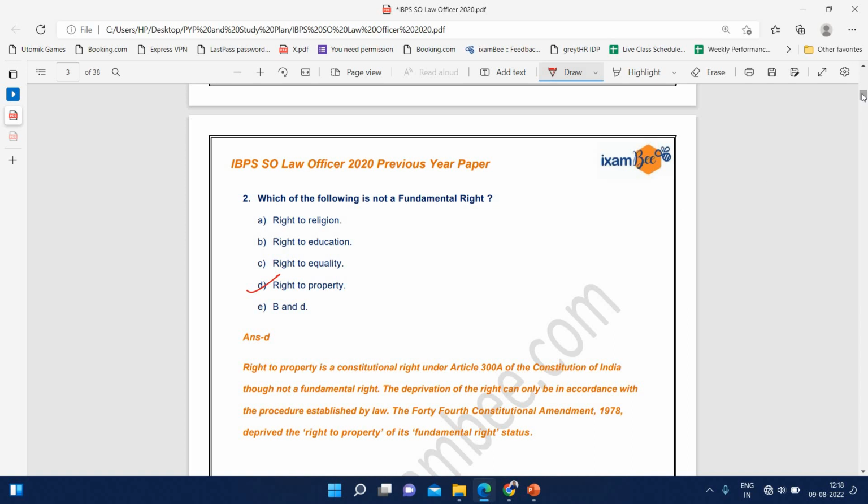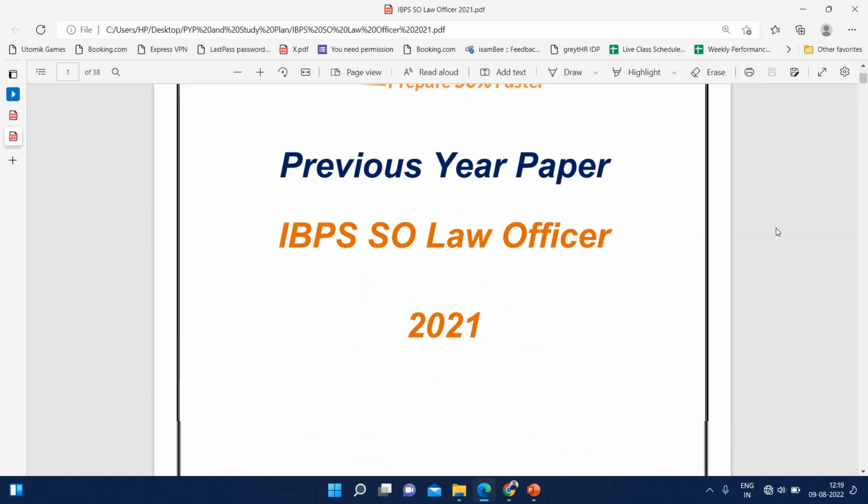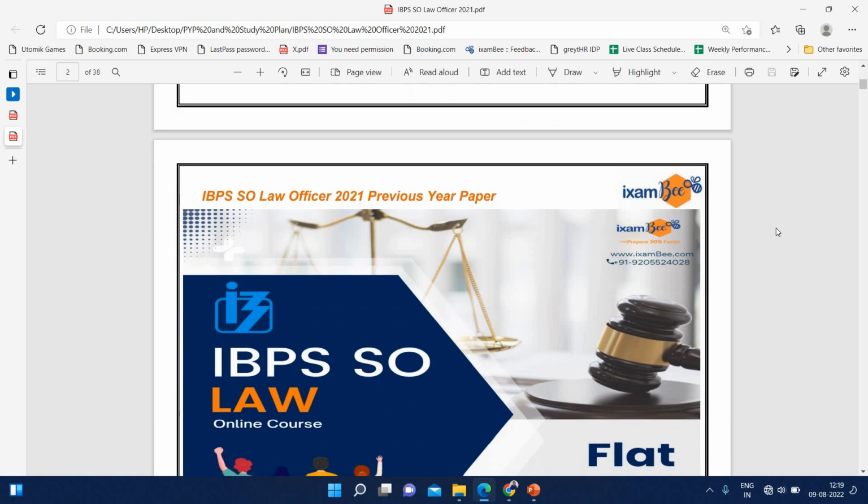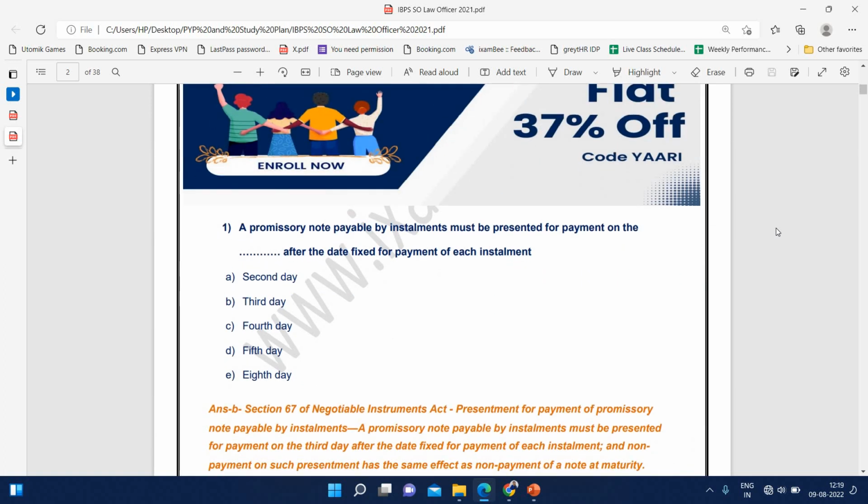So you can go through the previous year paper and understand what are the level of questions that come in the IBPS SO mains exam. And similarly, you can find the 2021 paper from the description below and check out the questions. The first question was from Negotiable Instrument Act. A promissory note payable by installments must be presented for payment on the dash after the date fixed for payment of each installment. Section 67 of the Negotiable Instrument Act defines this and talks about presentment for payment of promissory note payable by installments, and the correct answer is third day.